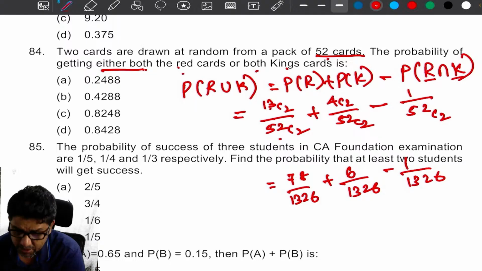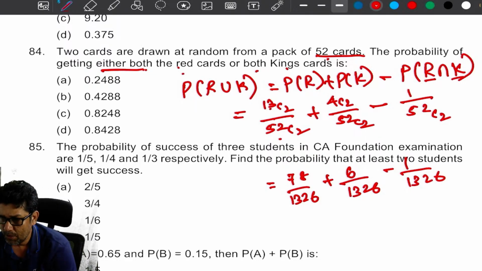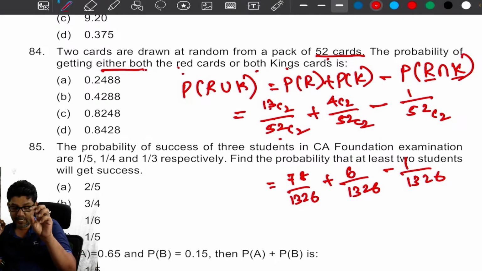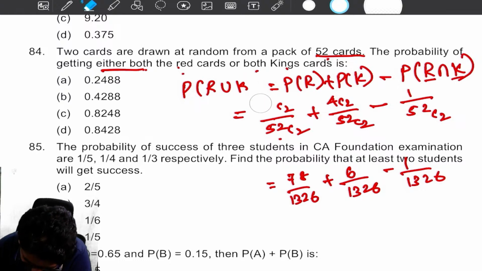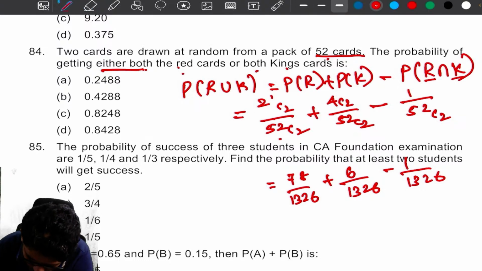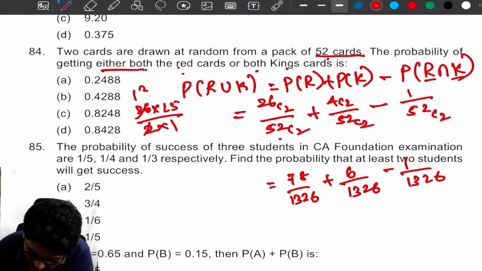I think there is a mistake here in this question. King card is also in red. Yeah, let it be. See, red card is third. Oh, red. What I'm doing? See, what I'm doing. 26C2. There are 26 red cards. Arey yaar.